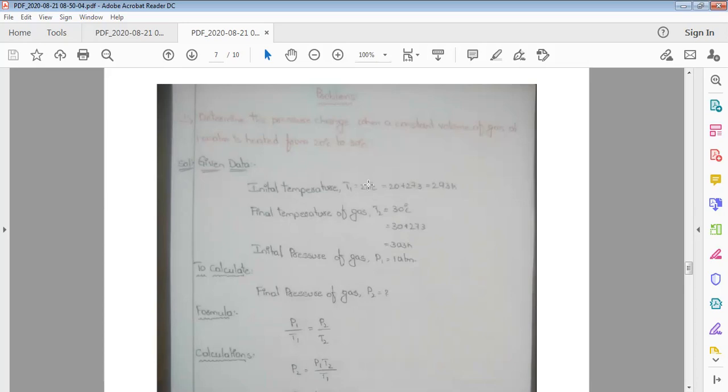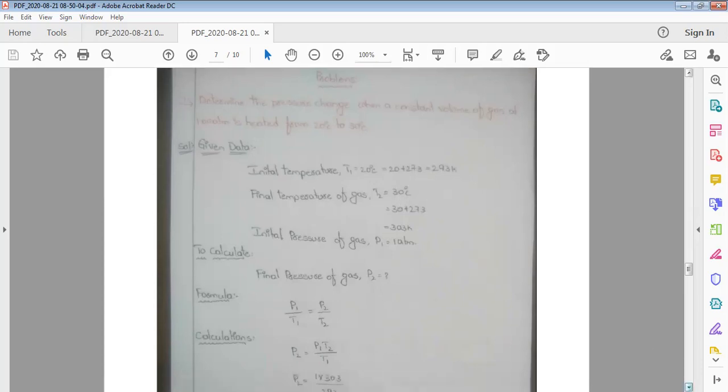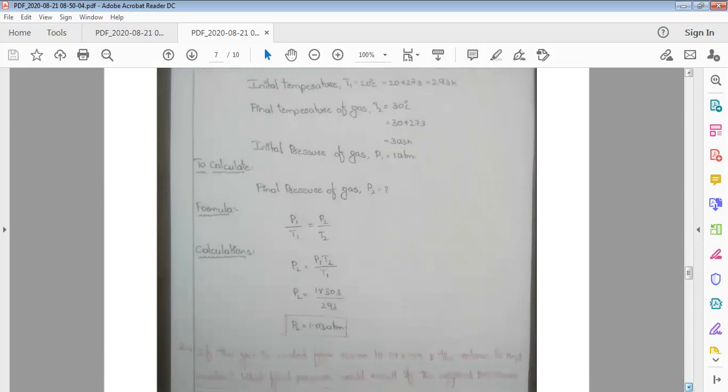So we have to convert degrees centigrade into Kelvin. 20 plus 273 is equal to 293 Kelvin, and the final temperature of the gas T2 is 30 degrees centigrade, so 30 plus 273 is equal to 303 Kelvin. What we have to calculate is the final pressure of the gas, P2. At constant volume, Gay-Lussac's law states the relation of pressure and temperature as P1 by T1 is equal to P2 by T2 for a process. So we have to calculate P2.